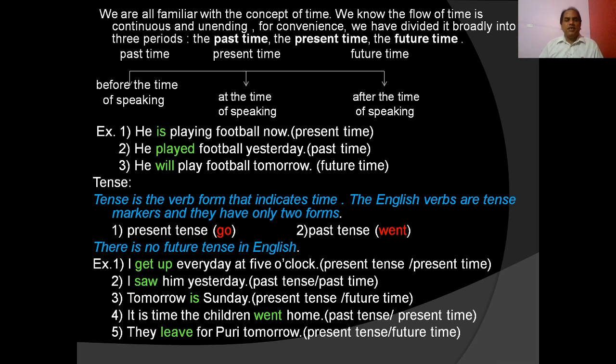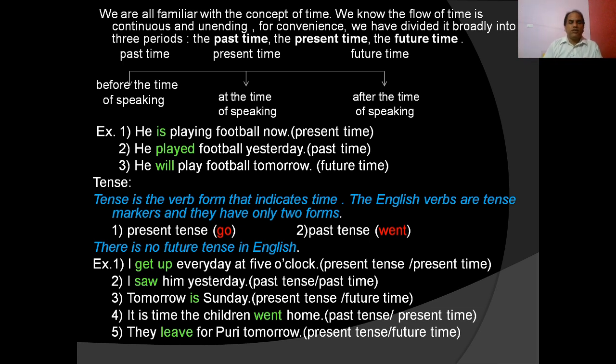But tense is something different. Tense is a grammatical concept in language. Tense is the verb form that indicates time. That means the English verbs are tense markers. They have only two forms. For example, go for present tense and went for past tense. No other verb form is there to indicate future. So it is said that there is no future tense in English.